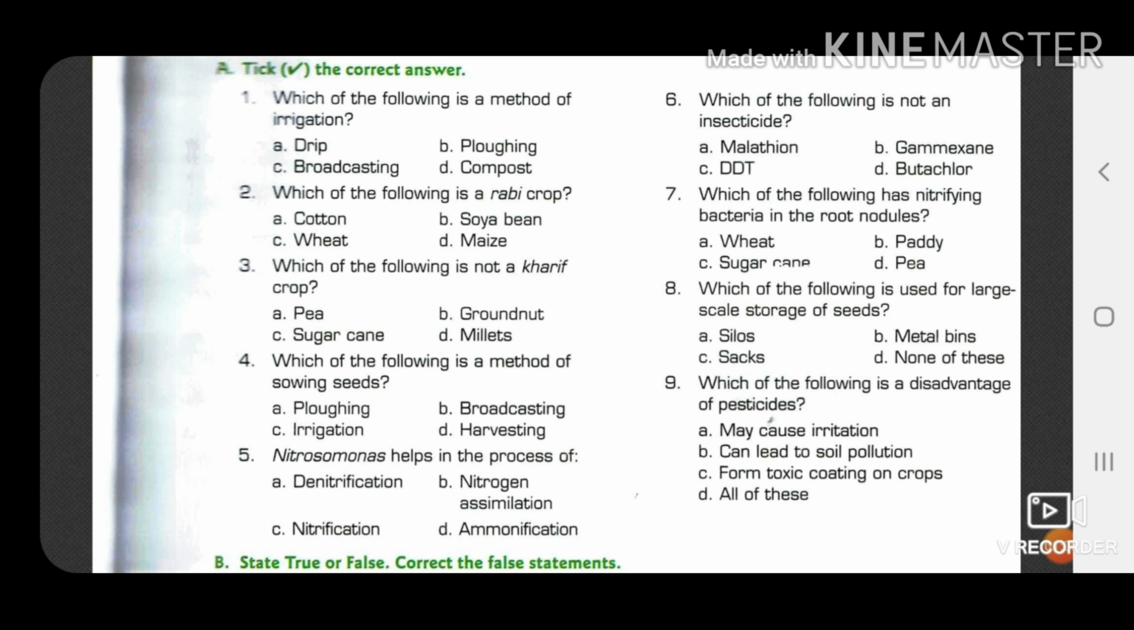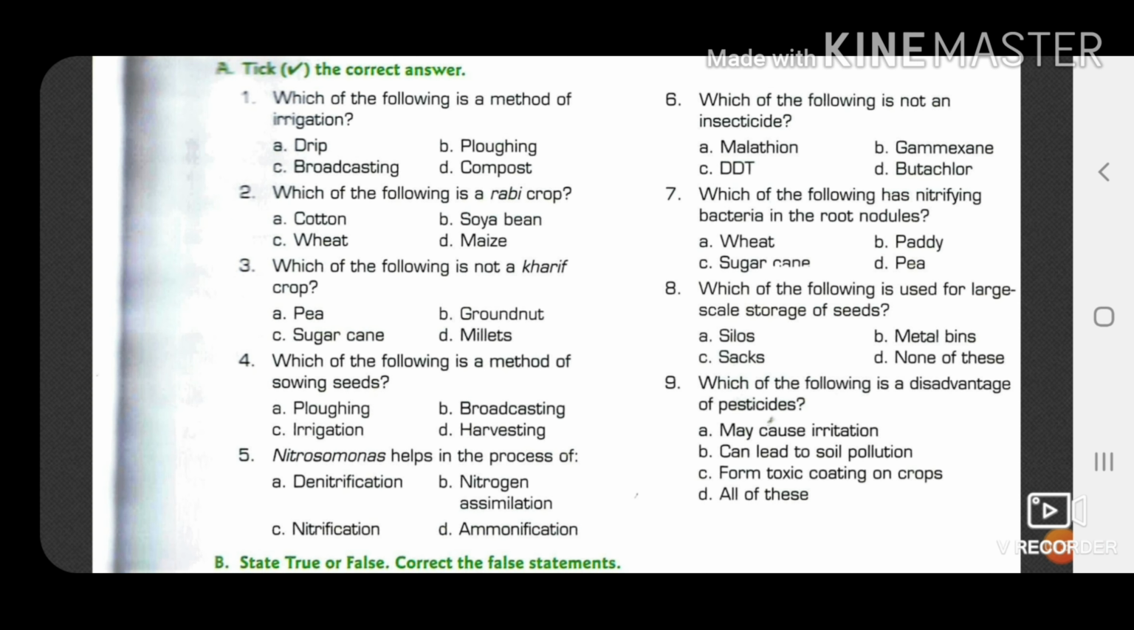Next question is, which of the following is a rabi crop? Cotton, soya bean, wheat and maize, and the answer will be wheat, because wheat is a rabi crop and the rest are kharif crops. Third question, which of the following is not a kharif crop? Pea, groundnut, millets and sugarcane, and the answer will be pea. Why? Because pea is an example of rabi crops and the rest are kharif crops.